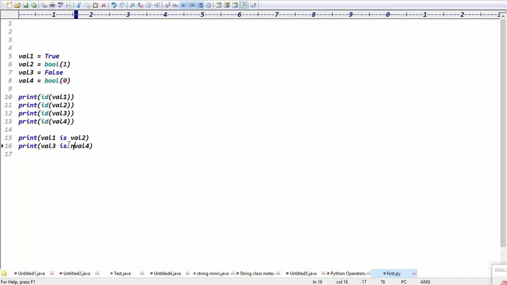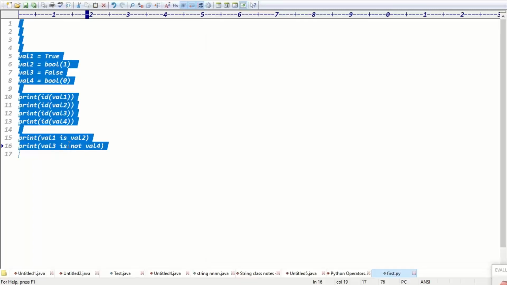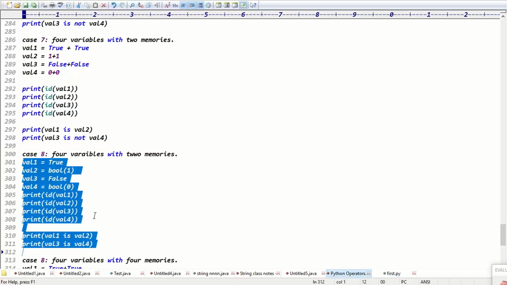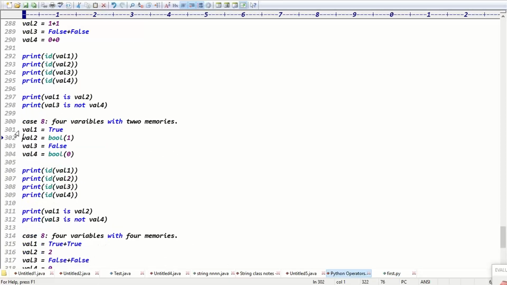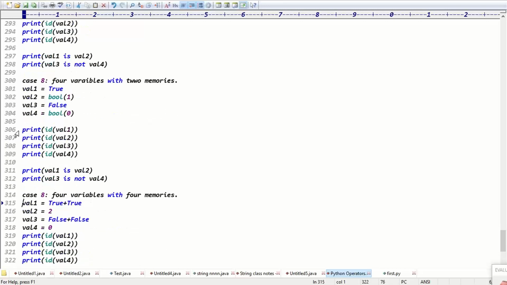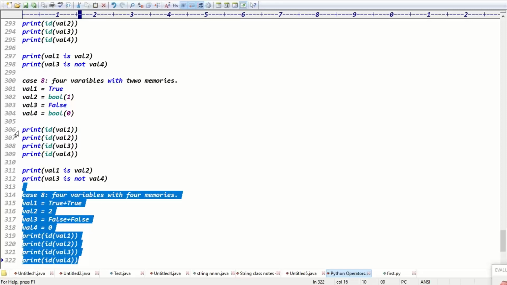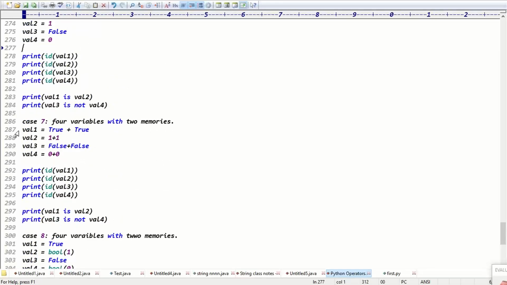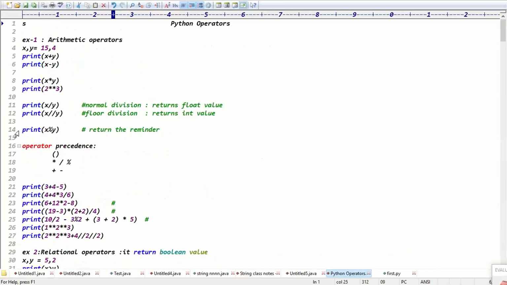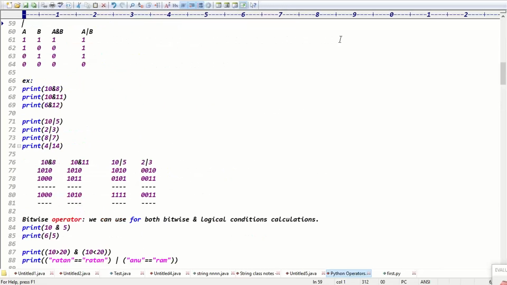So in L1 you can make the "is not" keyword here better. So that's the information, guys. The 4 variables with how many memories, guys? 2 memories, right? Exactly. And I think we have one more case like case 9. If you take case 9, I think this is already covered by case 8. Yeah, that's all, guys. Guys, how many cases did we discuss in total here? Total 8 cases, right? Guys, I think you're clear about the operators concept, right?